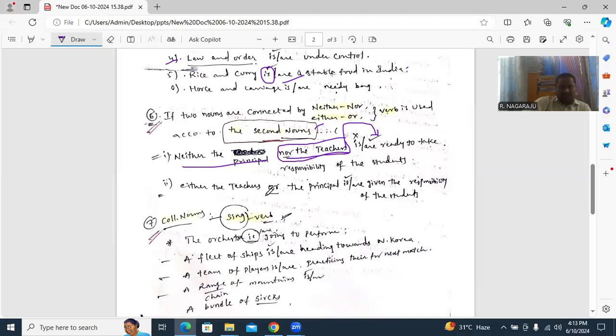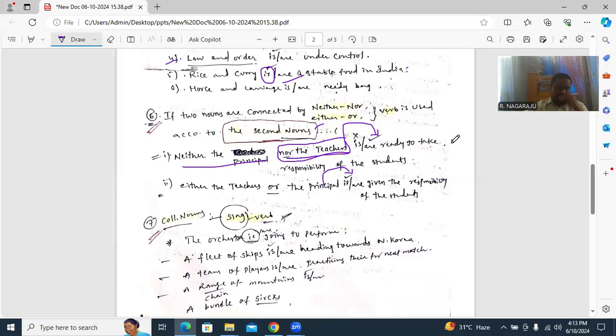Either the students, either the teachers or the principal. Here, principal is only reflecting is. Okay, so is is given for the responsibility of the students. I think you are getting the main difference between these two. Neither the principal nor the teachers are.